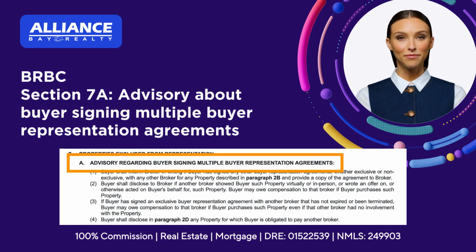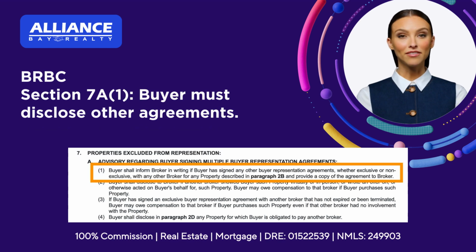Section 7A, Advisory about buyer signing multiple buyer representation agreements. This is a multi-part warning to the buyer. Section 7A, One: buyer must disclose other agreements. Buyer must inform broker in writing if buyer has signed other buyer representation agreements, exclusive or non-exclusive, for property described in Section 2B and provide a copy.